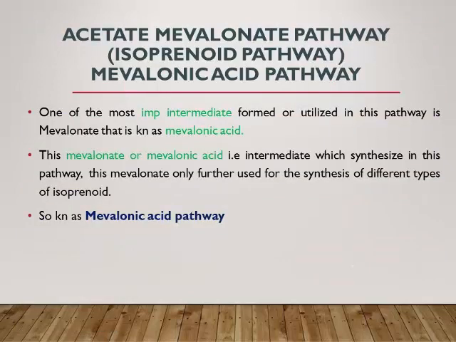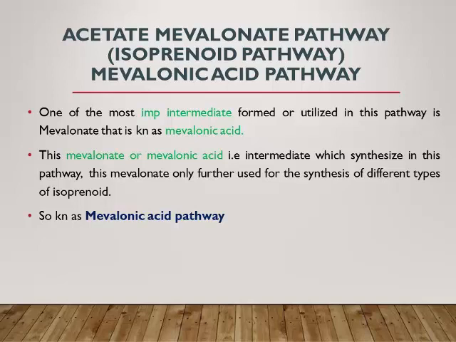Now come to a brief look at this acetate mevalonate pathway, that is isoprenoid pathway or mevalonic acid pathway. One of the most important intermediates formed in this pathway is mevalonic acid, also known as mevalonate.